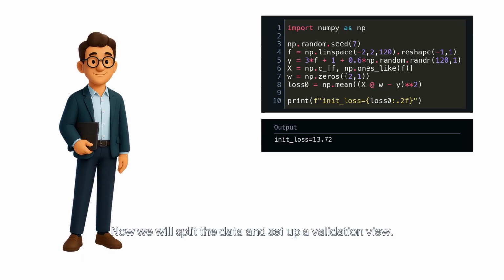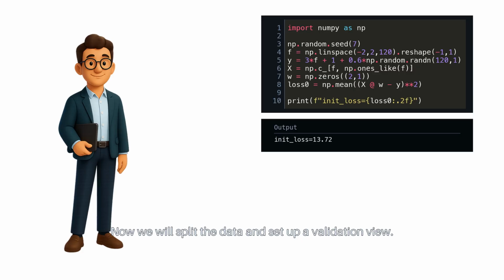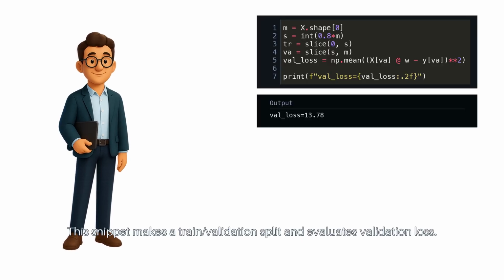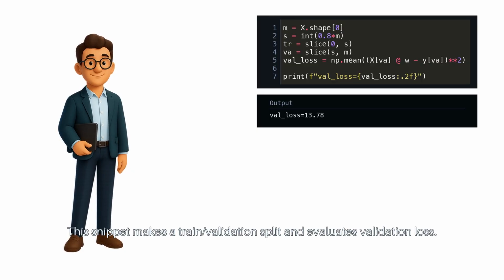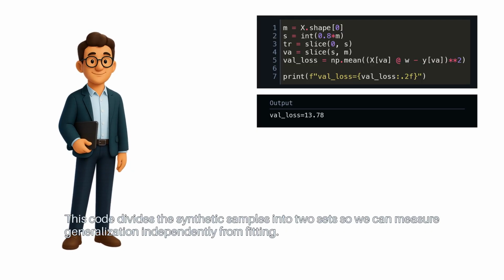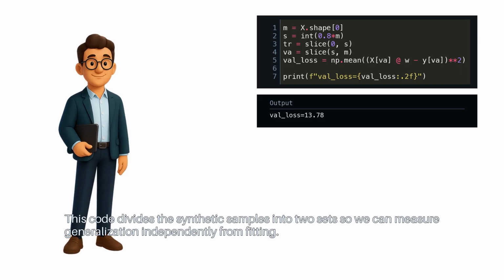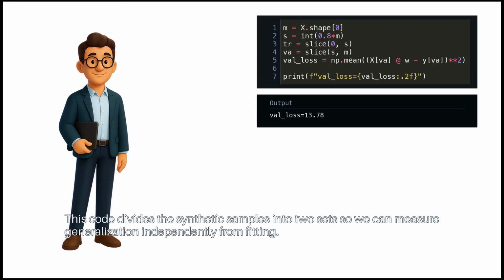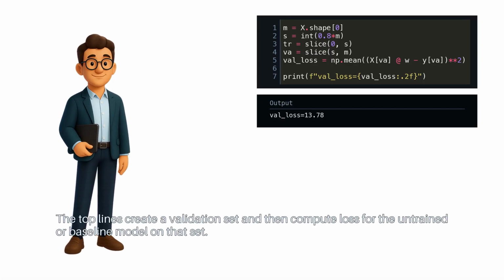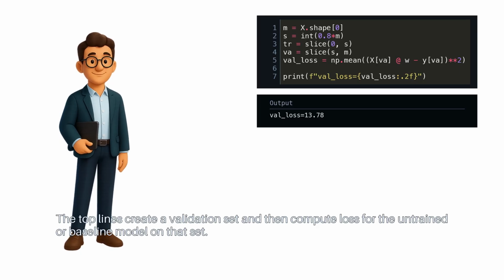Now we will split the data and set up a validation view. This snippet makes a train validation split and evaluates validation loss. This code divides the synthetic samples into two sets so we can measure generalization independently from fitting. The top lines create a validation set and then compute loss for the untrained or baseline model on that set.